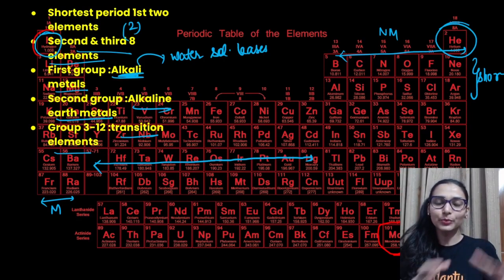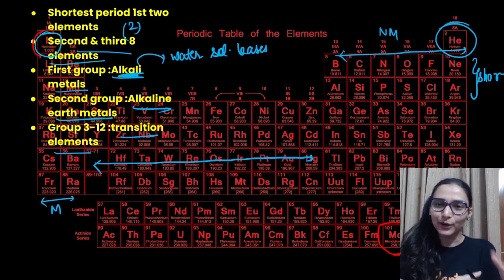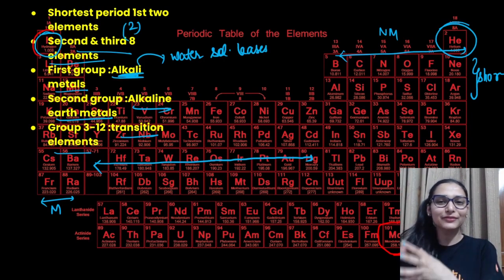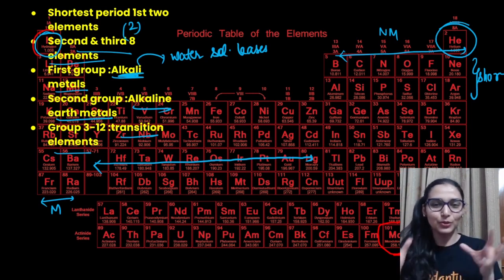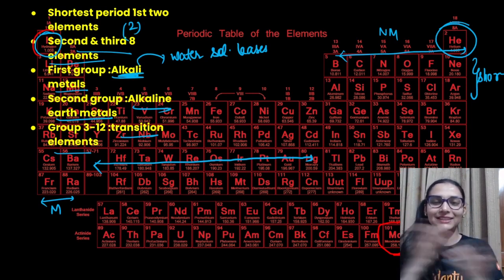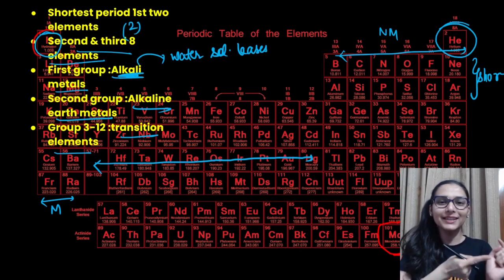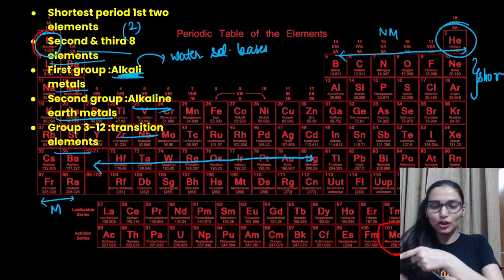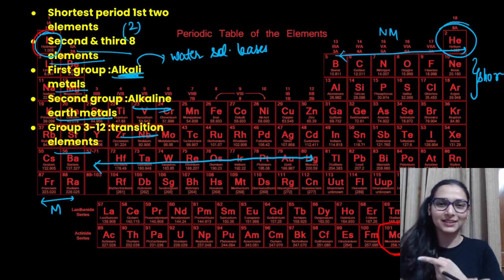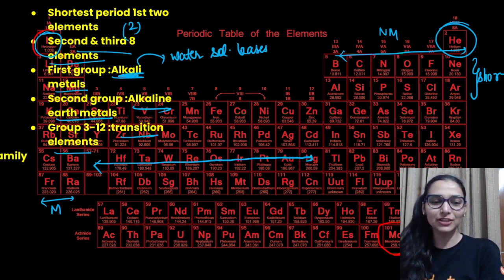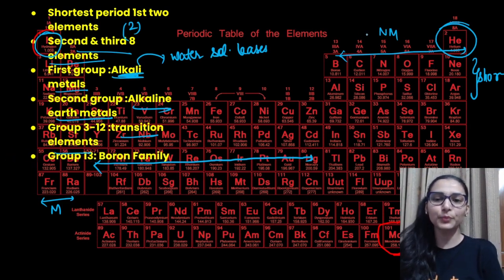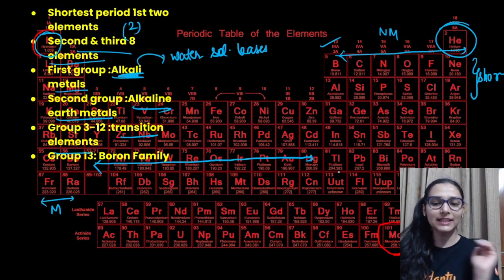They are acting as a bridge between elements which form ionic compounds and the elements which form the covalent compounds. So because of this they are known as transition elements. एकदम ड्रास्टिक चेंज है प्रॉपर्टीज में, right? So they are acting as a bridge. You go to another side, cross the bridge, non-metals, cross the bridge, metals, right? So transition elements. Group 13 boron family, boron, aluminium, gallium, indium, thallium.